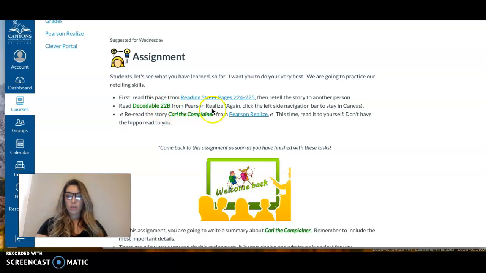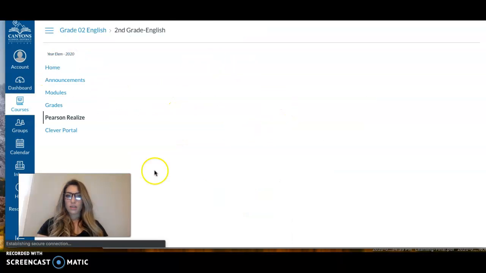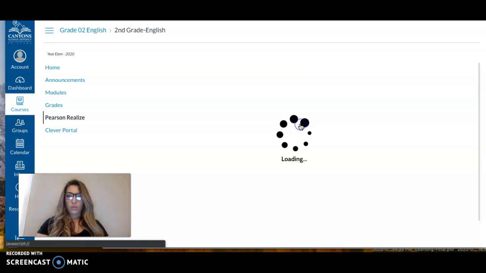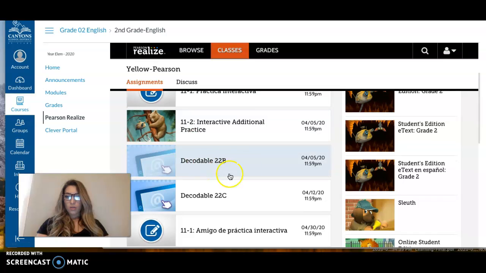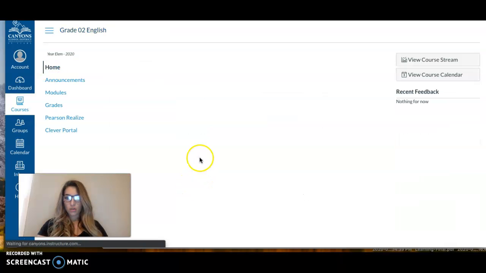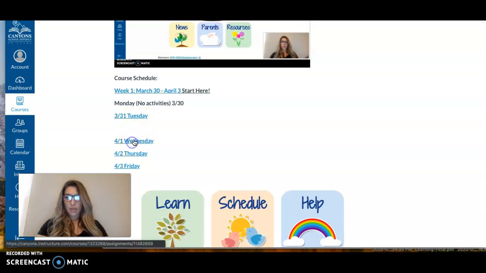Then you're going to go and read the Decodable from Pearson Realize. So you can just go ahead and click on this Pearson Realize here. We're reading Decodable 22B. I'm going to go to Pearson Realize. You might still be logged in. If you were logged in yesterday, you might have to re-log in. I think it depends. So again, go to Classes. You'll have your assignments, and I'm going to go to Decodable 22B, click on that, and go through the same process as yesterday. When I'm finished, I can go back to that page. Go back to Wednesday.